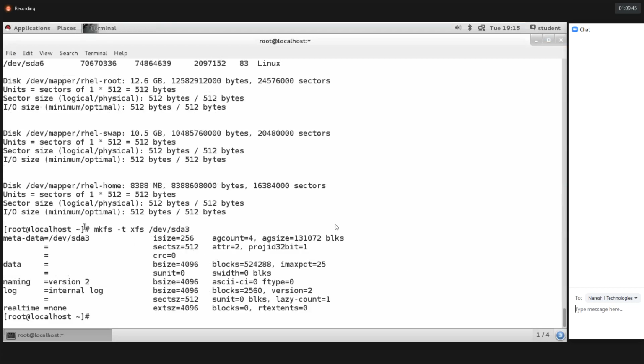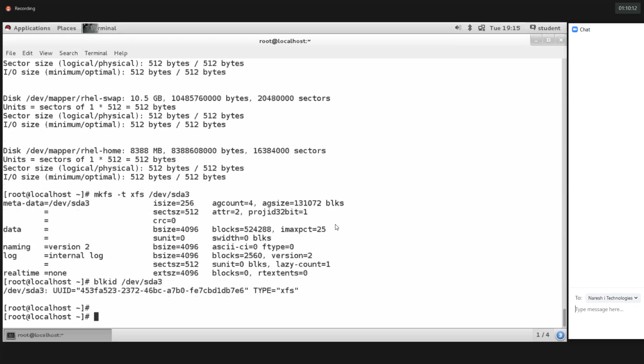I hope you got it, guys. mkfs is a command, make file system, and -t is the option for type. I gave XFS. If you want, you can give any type of file system, depending upon your requirement. I used XFS, so I assigned it. Now I need to verify whether /dev/sda3 has a file system or not. blkid is the command. So blkid /dev/sda3, then enter.